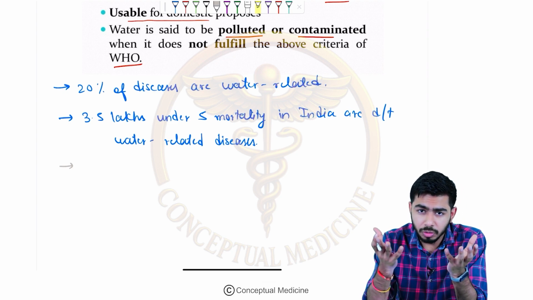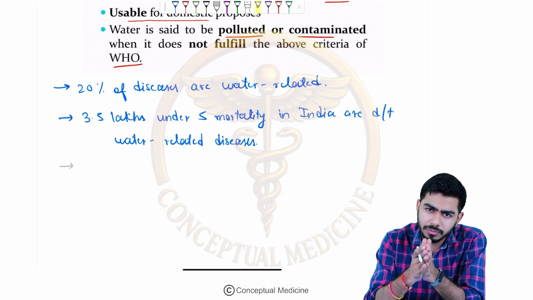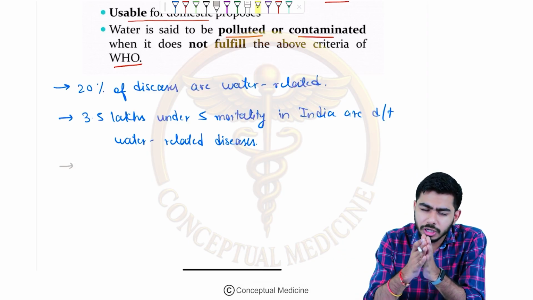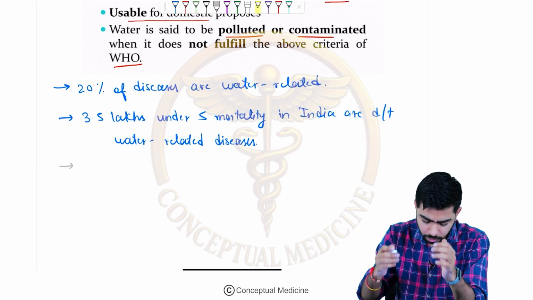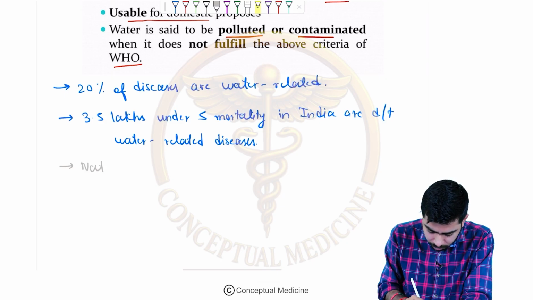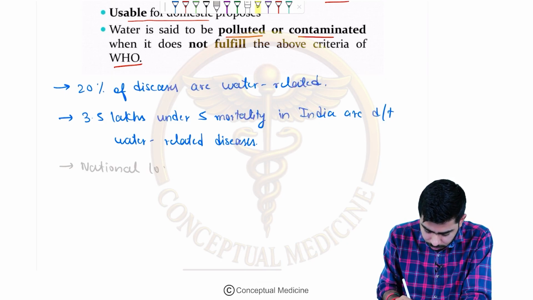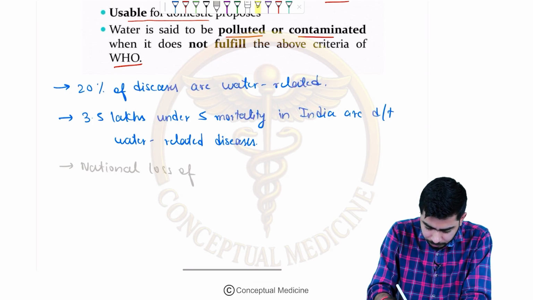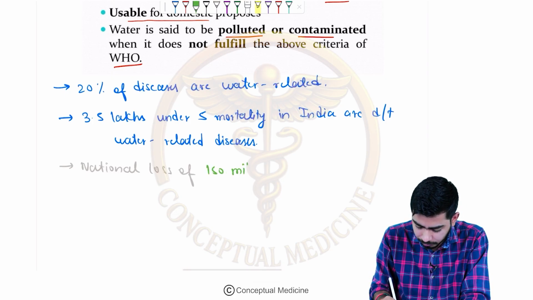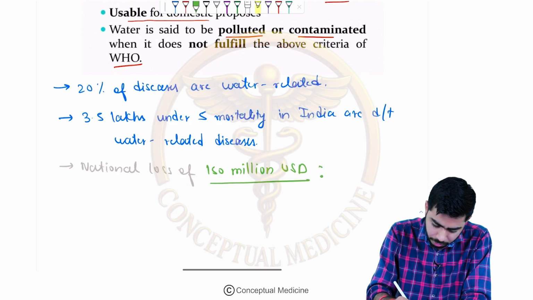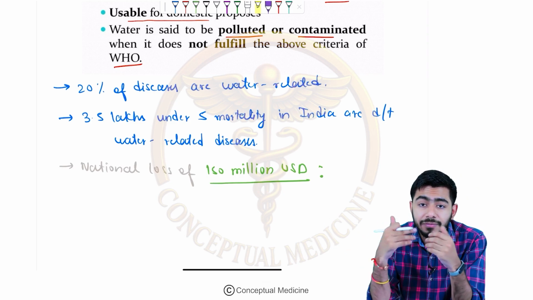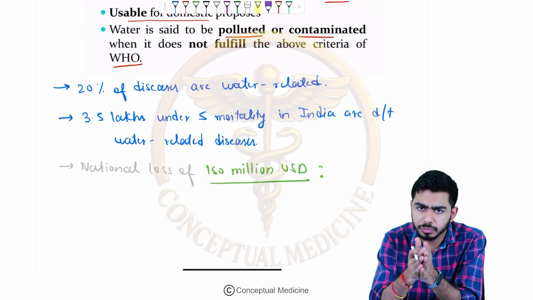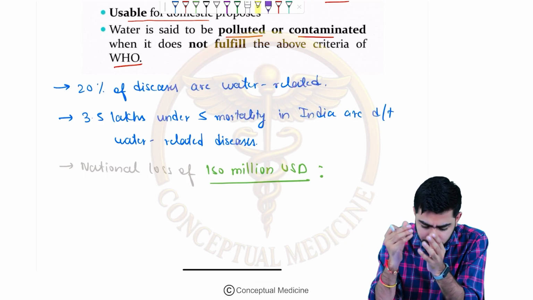So that much money is lost just for the transportation of water from the water source to the household. A national loss of around 150 million US dollars, and I'm talking only about the distance they cover and the time they spend bringing water to their homes from any kind of water source.